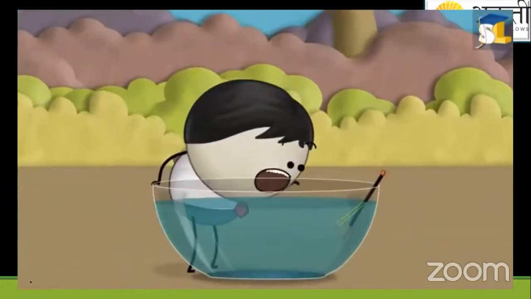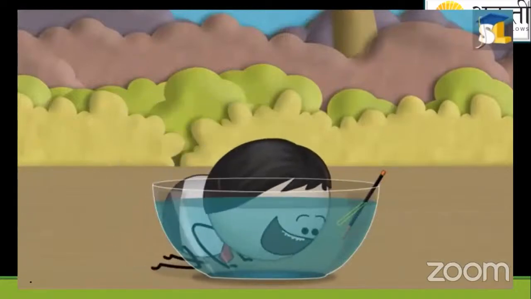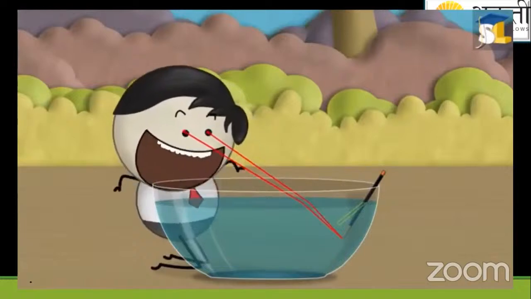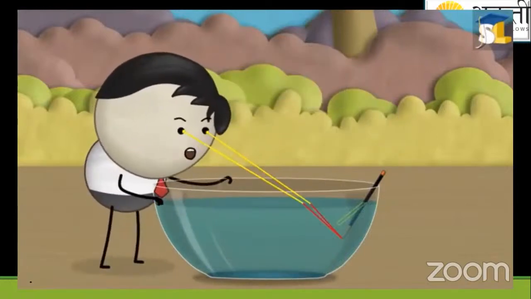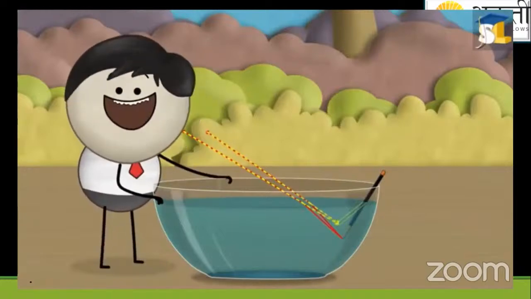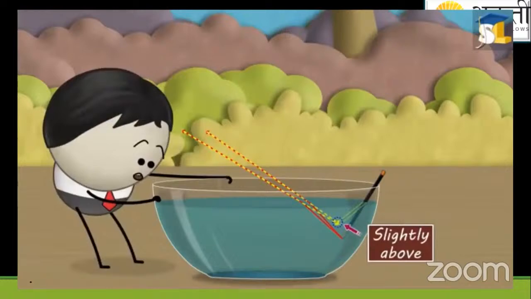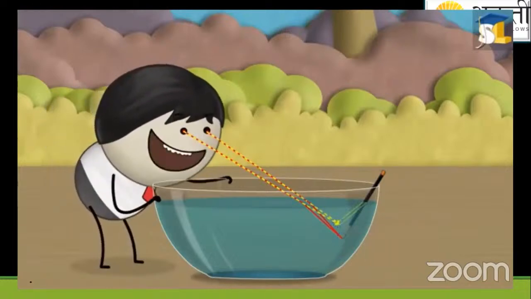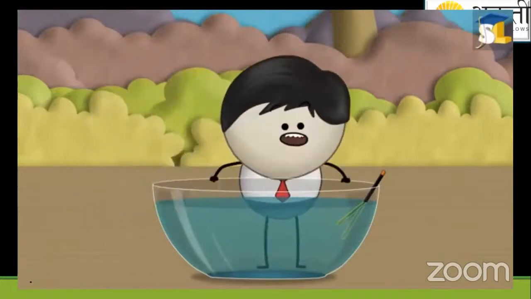When the light rays coming from the tip of the magic wand pass from water to air, they change their direction. That is, they get refracted. When these refracted rays reach our eyes, trace them backward as straight lines. Due to this, the rays appear to come from a point slightly above the original position. Hence, the magic wand appears to be bent in water.